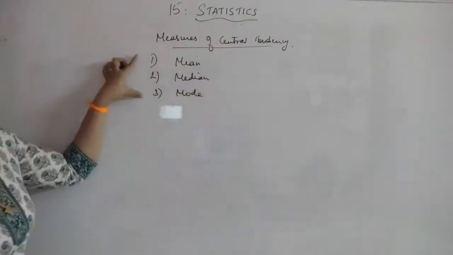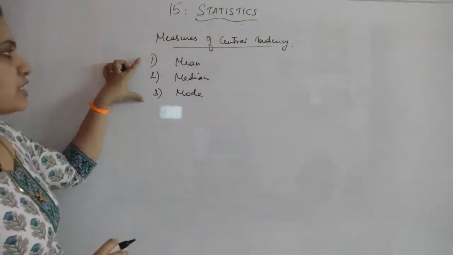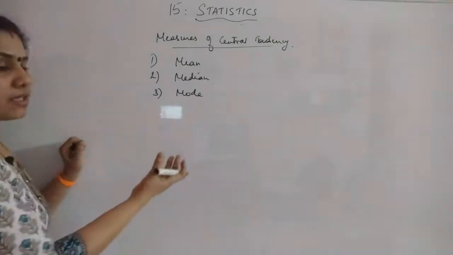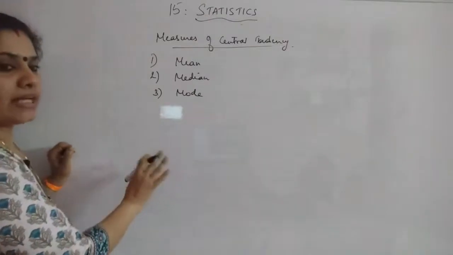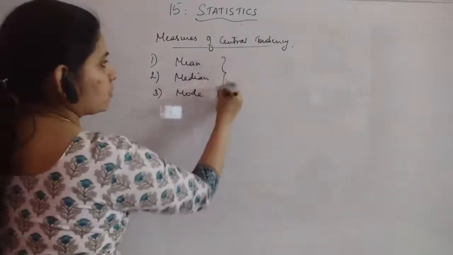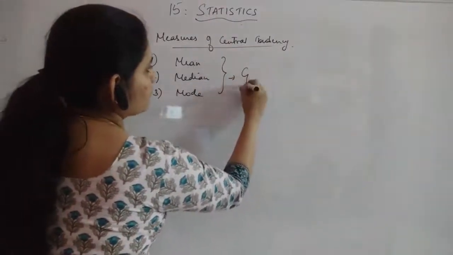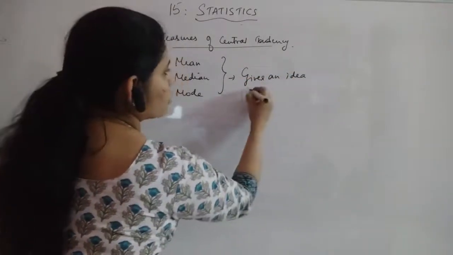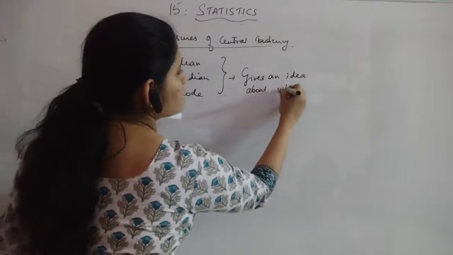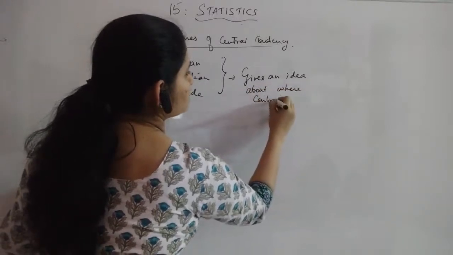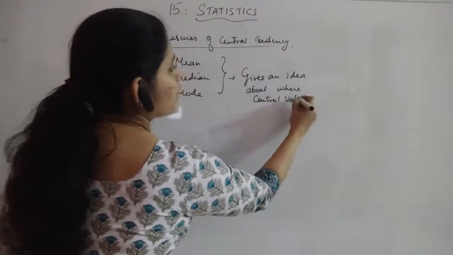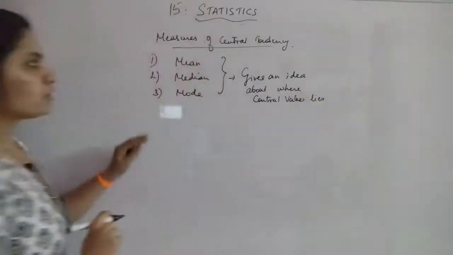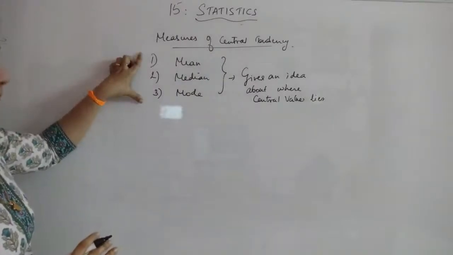Now, what are these meant for? These three measures of central tendency give you an idea, or information, about where the central value of the given data lies. So that is what these three are meant for.